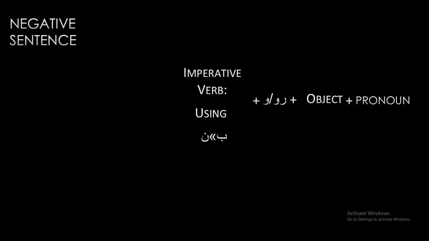Okay, let's see how to make this type of sentences. Negative sentence. We use pronoun, object, ro or we, but imperative mode of verb, but using ne instead of its be.